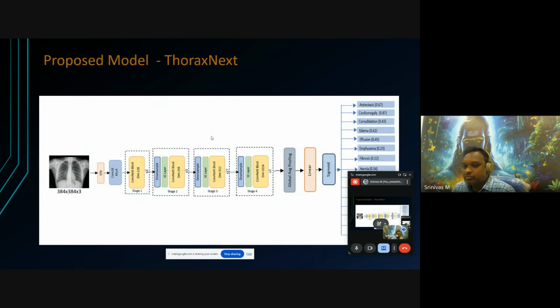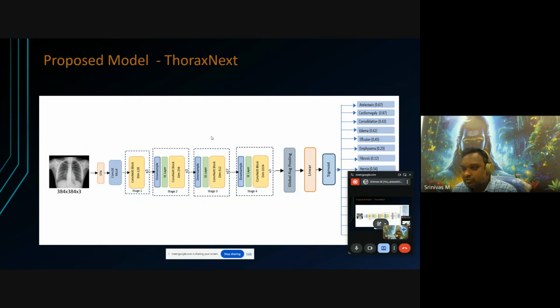This is my proposed model. In this model, we introduce three specific blocks. Initially, the image size is 384 by 384. First we use an STN network model, which is one proposed block. Another is the ConvNeXt block. Next, an SE layer, the squeeze and excitation block, is used along with the ConvNeXt block.